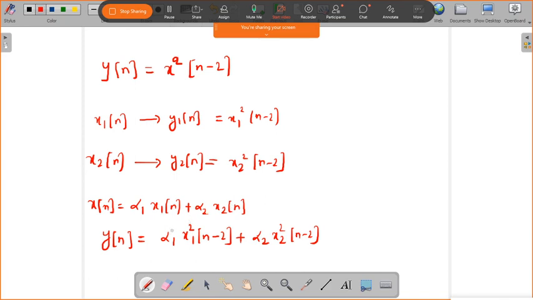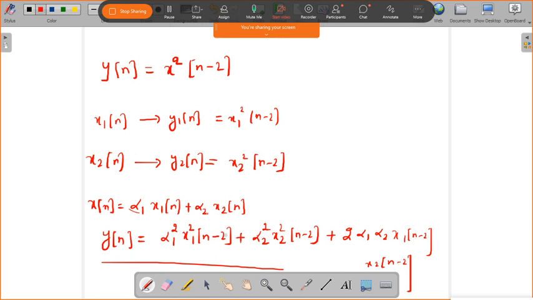So that is why it gives 2 alpha 1 alpha 2 into x1 of n minus 2 into x2 of n minus 2. Expanding the whole square, it gives a square plus b square plus 2ab.